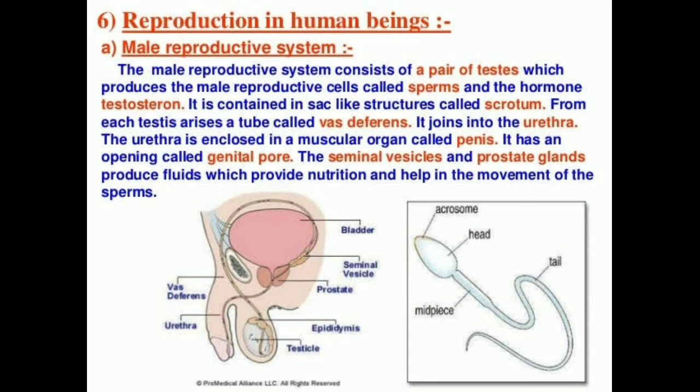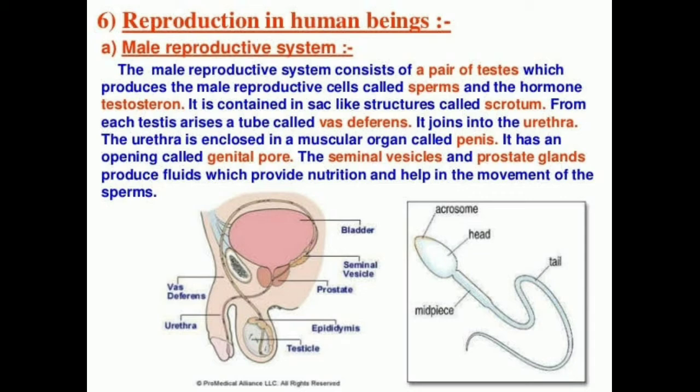And the testes of a man lie in a small muscular pouch called scrotum. So the next part is scrotum. This testis lies inside this sac-like structure called scrotum. It is also seen outside the abdominal cavity. Do you know why this testis is seen outside the abdominal cavity of the body?